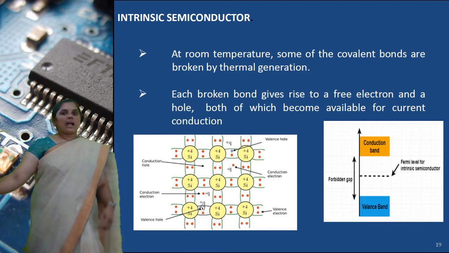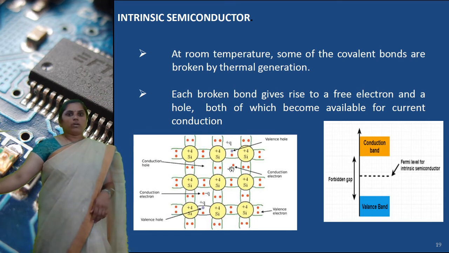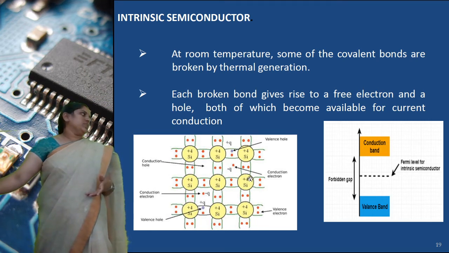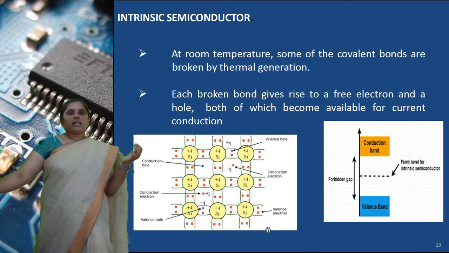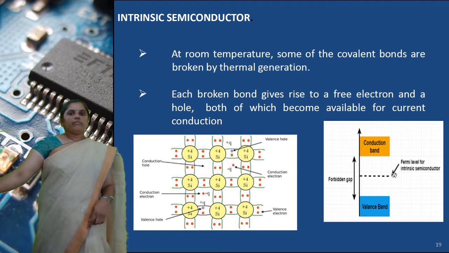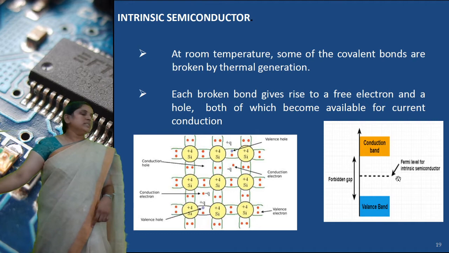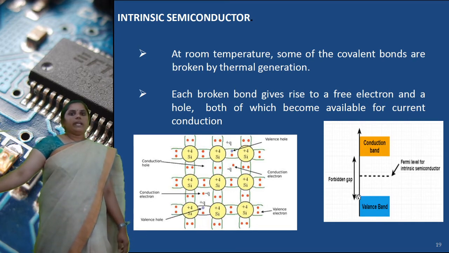So here a lack of electron is there, and here also a lack of electron is there. These electrons are used for conduction. These electrons are moved from valence band to conduction band, then the conductivity is increased. In an intrinsic semiconductor, the Fermi level is in the middle of the forbidden gap.